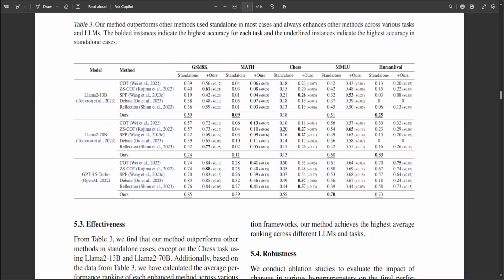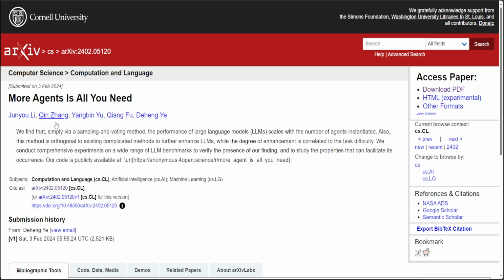They have also observed that the performance gains are influenced by the difficulty of the task, as I mentioned. That is why they have isolated and analyzed three dimensions of task difficulty: the inherent difficulty, the length of reasoning steps, and the prior probability of a correct answer. Based on these three properties, they have also developed ways to boost the effectiveness of more agents.